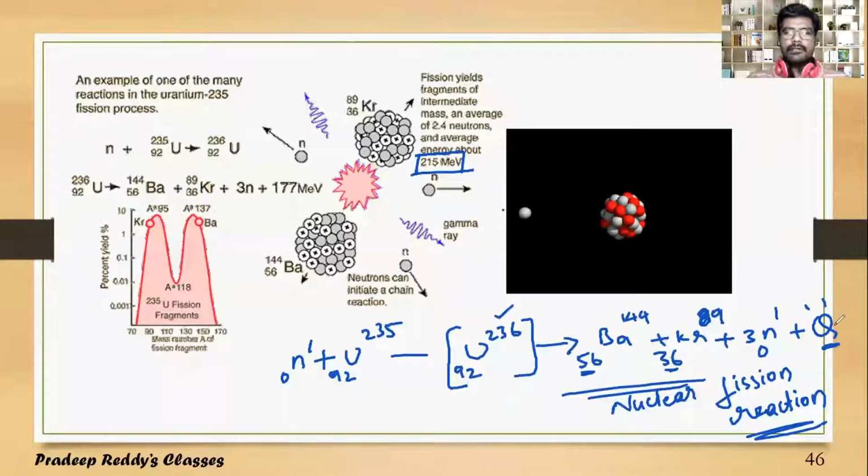So always in the nuclear fission reaction, the energy released is in the form of kinetic energy of the daughter nucleus or product nucleus. You can call them fragments. The released energy will always be in the form of kinetic energy of the fragments and the released particles.